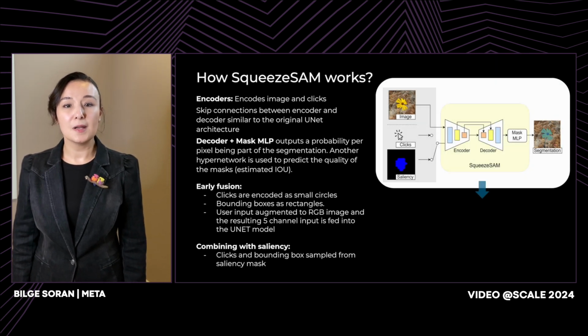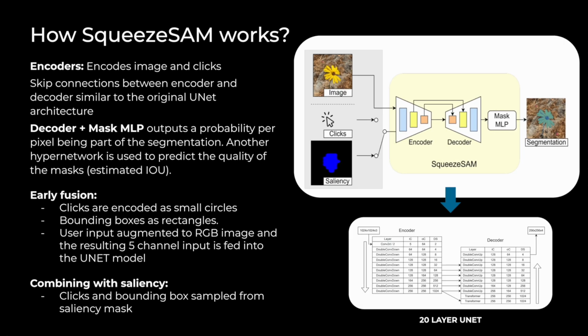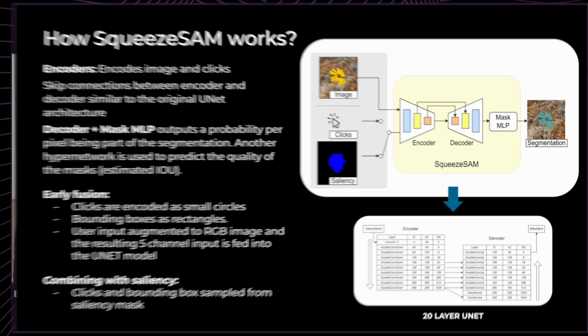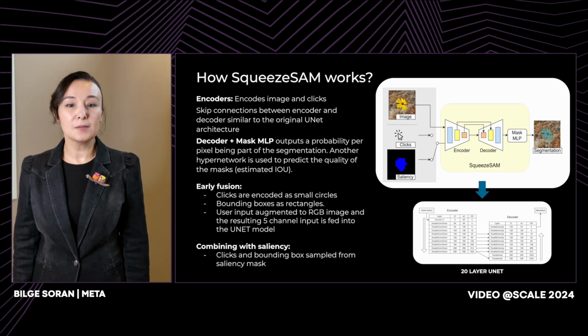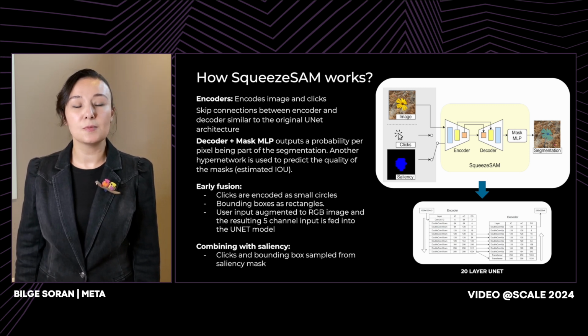SqueezeSAM consists of an encoder-decoder architecture, where the encoder embeds the input image into a rich intermediate representation, and the decoder consumes this representation along with user clicks to produce a set of segmentation masks. The proposed idea of early fusion combines the input image with the user clicks to be sent to the encoder, allowing the model to pay more attention to the image regions that the user wants to segment. In addition to this early fusion, points are also encoded using the decoder transformer as is done with the original SAM. The mix of early and late fusion helps the model further in being able to attend to the sought objects.